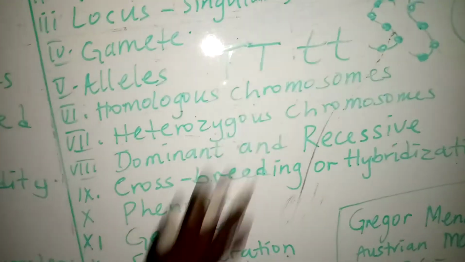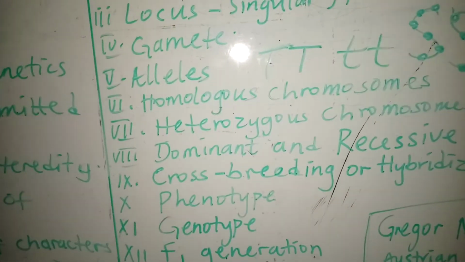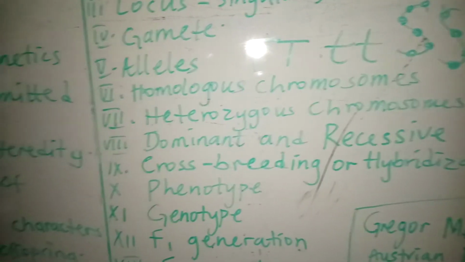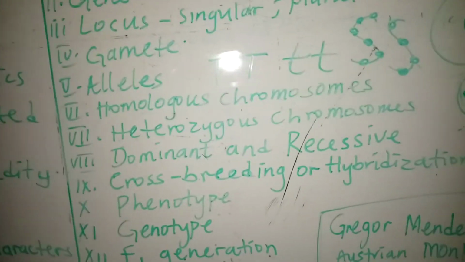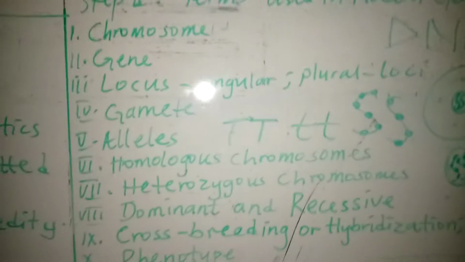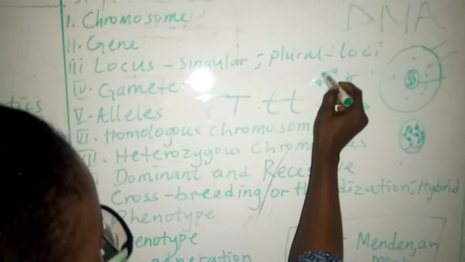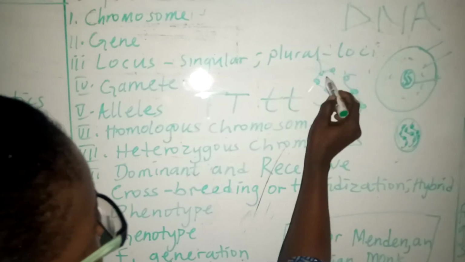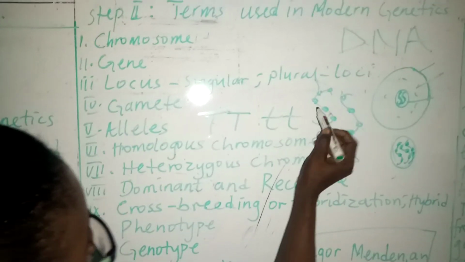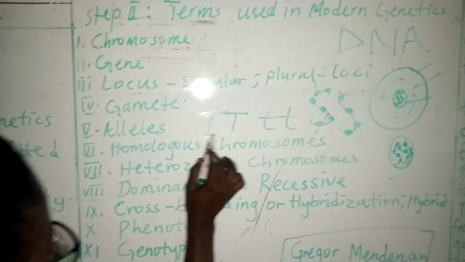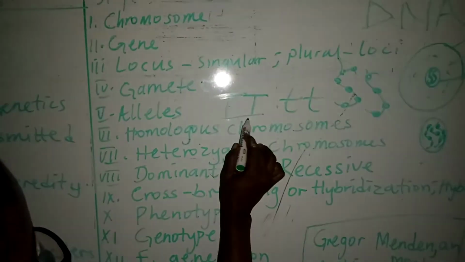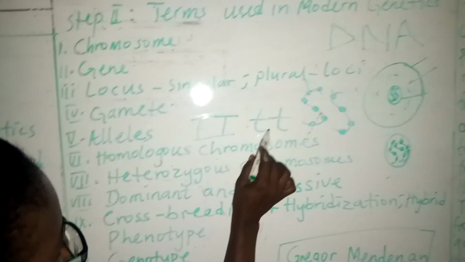Then we have homologous chromosomes. Where we have a gene here and another one, the two loci have identical alleles. For example, this capital TT is homologous. This small tt is also homologous.